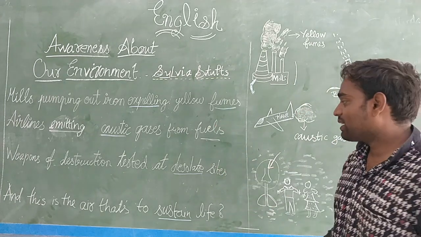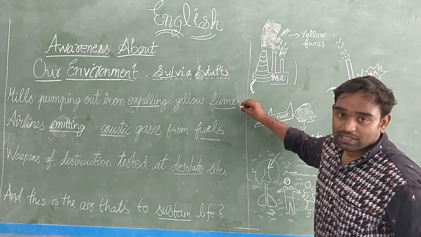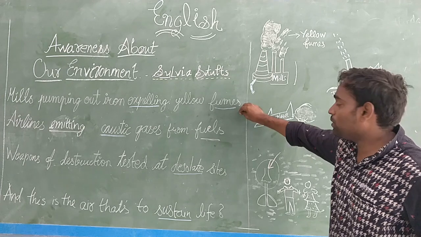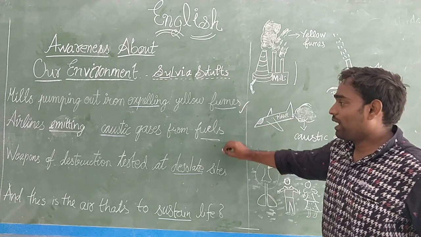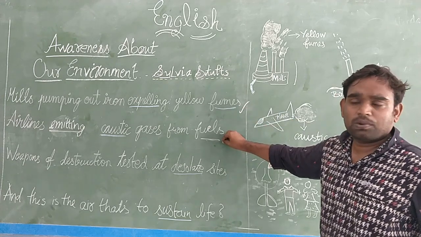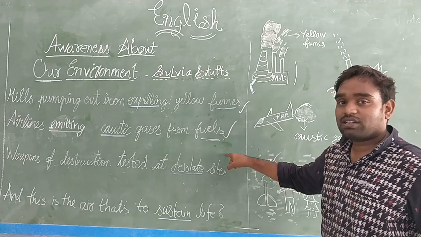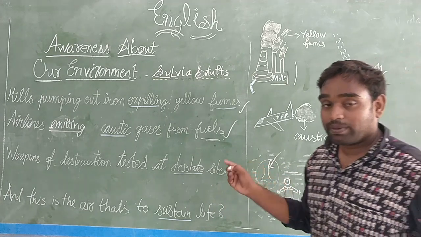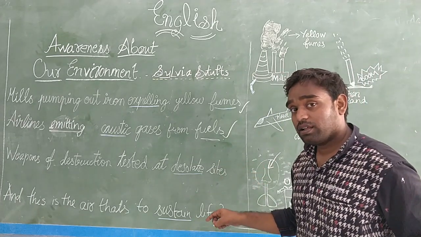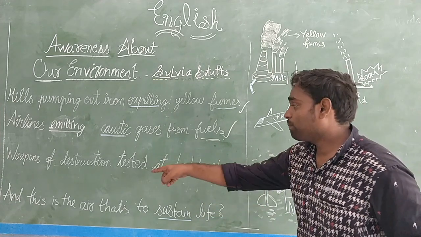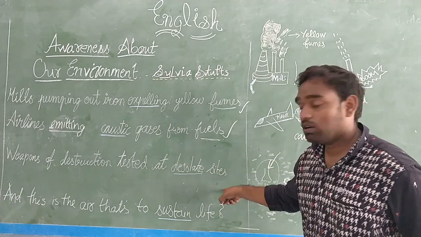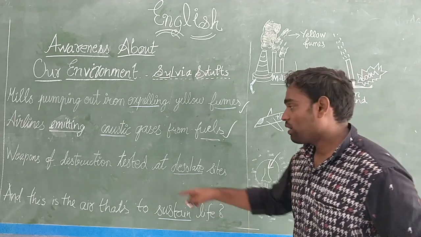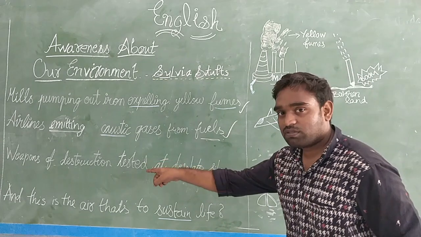Weapons of destruction tested at desolate lands. See, the mills pumping out, producing iron, also polluting air, and aeroplanes also polluting our air. These pollutions all result in the destruction of humanity as well as animals. The third line also describes something which is going to harm our environment. What we'll see: weapons of destruction.